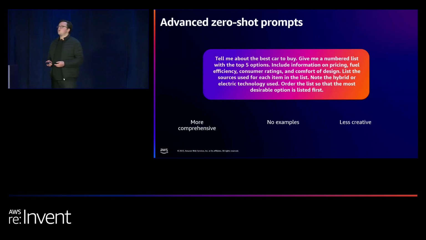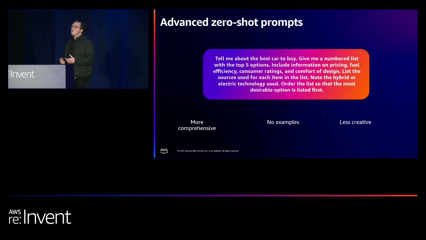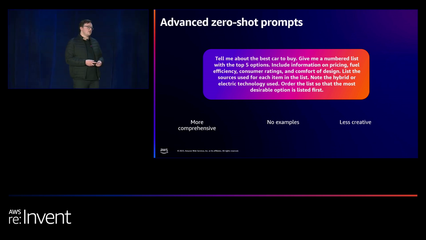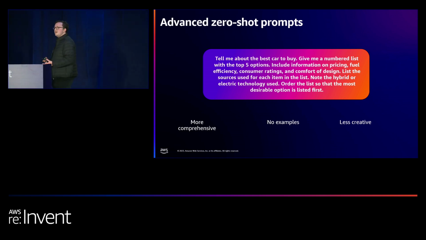So we can do advanced zero-shot prompts, where we're giving a lot more information about the sort of decision criteria we want to use, how we want the output to be given and formatted. So it's more comprehensive. Still no examples. It's going to be less creative, but again, it's going to be a bit more predictable.